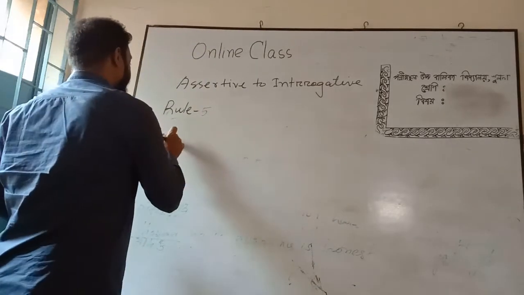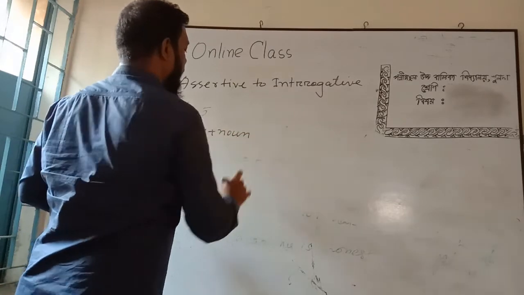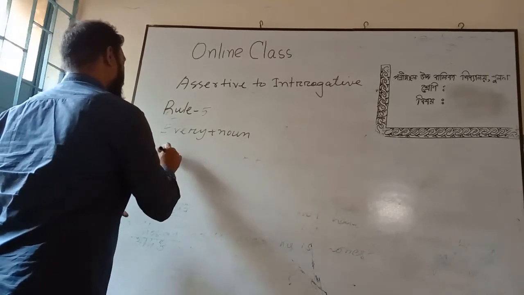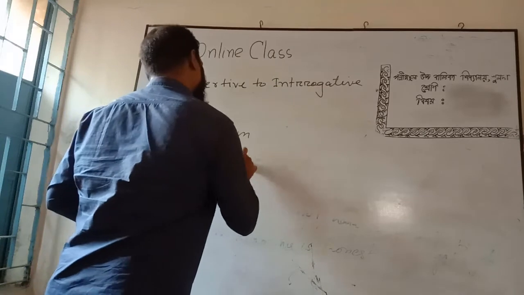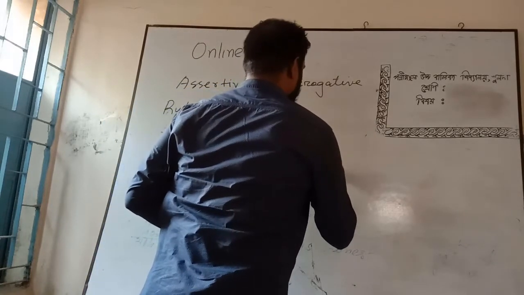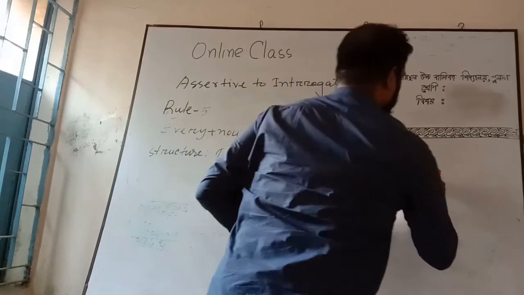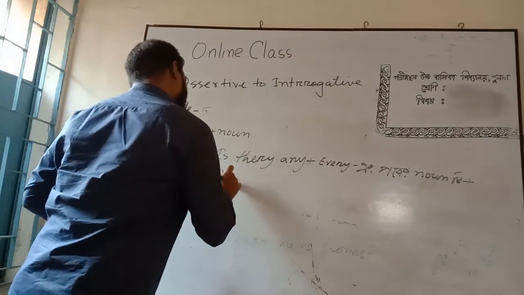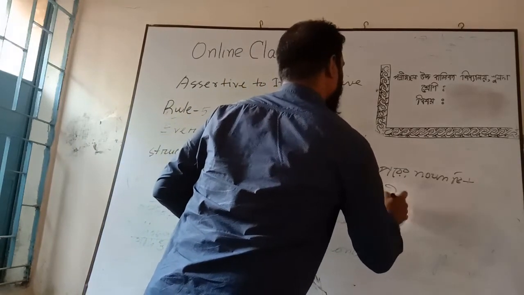If we find in the sentences every plus noun, then the structure will be: is there any plus every, the next noun, plus who, does not, plus the other part of the sentence, plus note of exclamation.